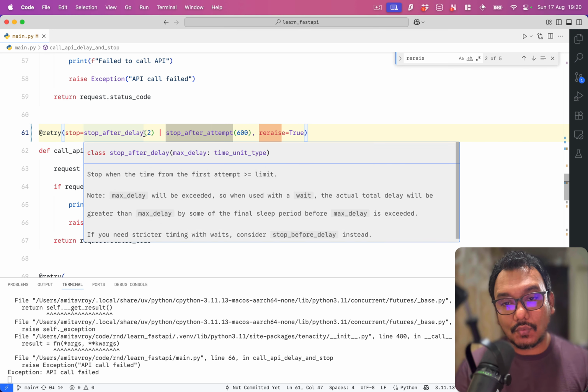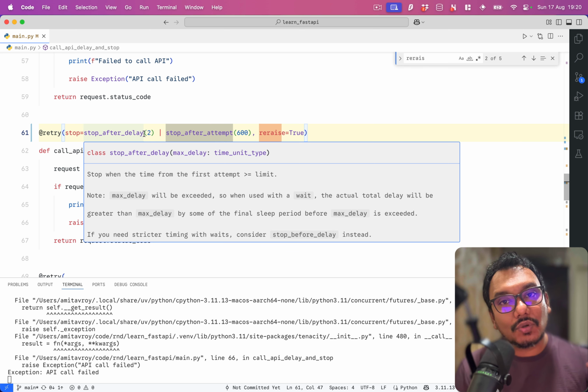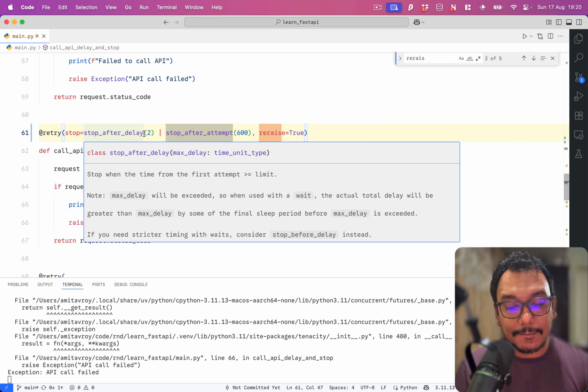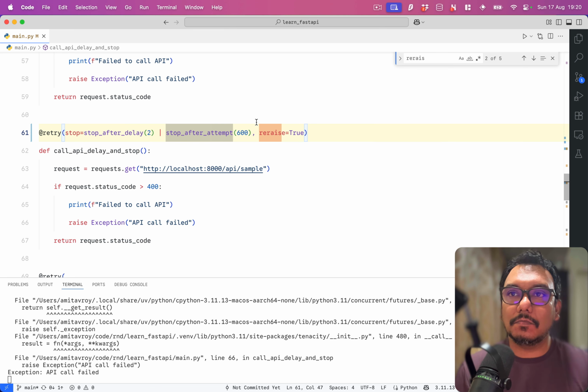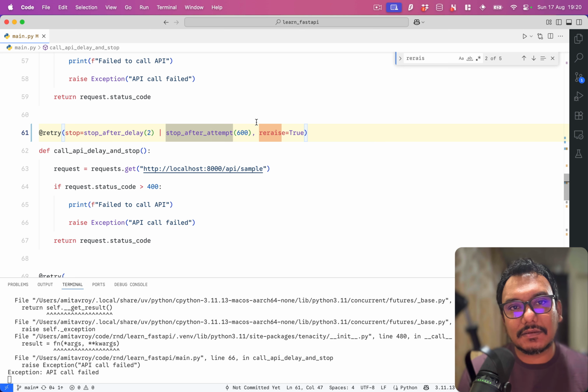So that is one thing which you can play around with. And this is very important for APIs where you know that their responses are slow. Okay, so maybe you want to attempt it maybe twice or thrice, but you say that if you have gone more than 10 seconds, just finish it off. It won't work for me. Okay.